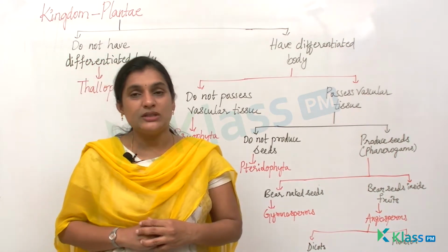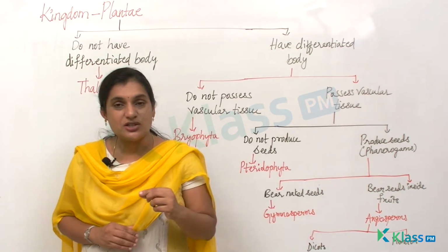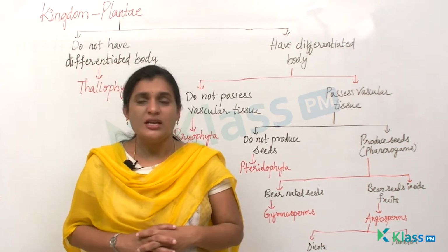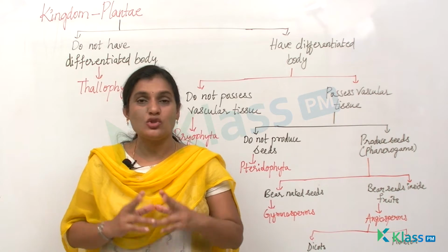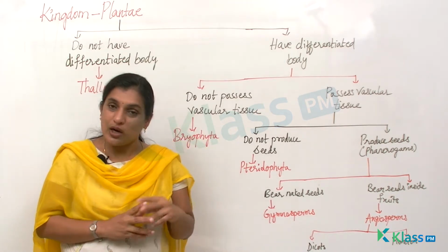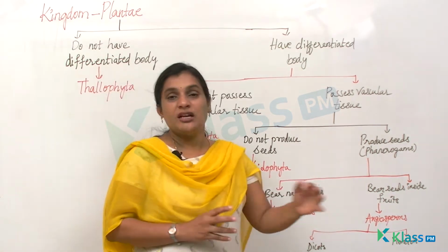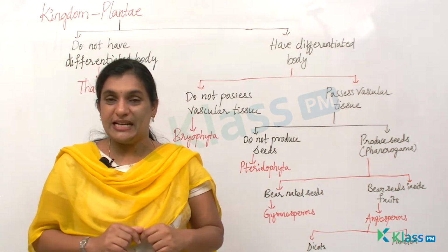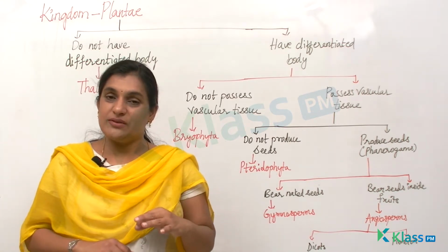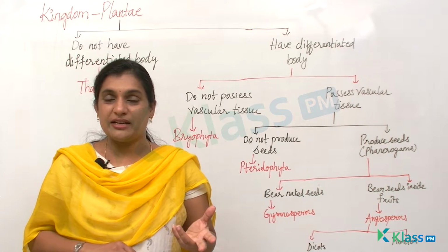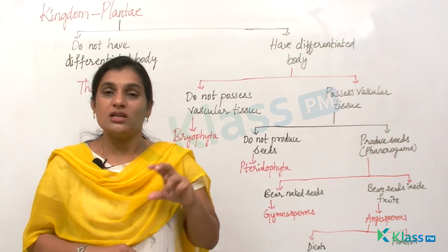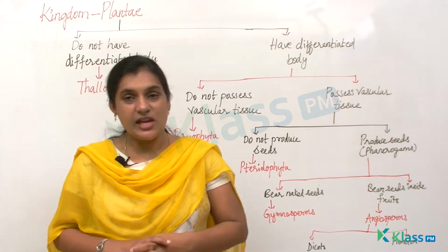If you remember, the seed bears leaf-like structures around it, which are called seed leaves or cotyledons. If a seed has 2 cotyledons or 2 seed leaves, then it is a dicot plant, a dicot seed. And if the seed bears only 1 seed leaf, then it is a monocot. So based on the number of seed leaves, the plant is categorized as a dicot or a monocot, and both fall under the category of angiosperms.